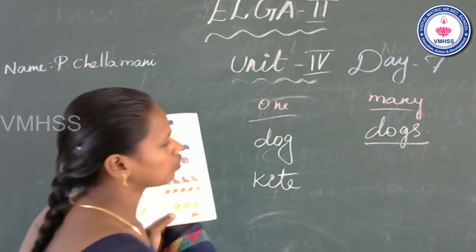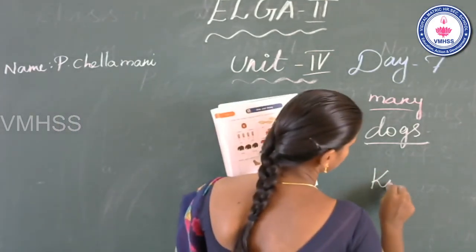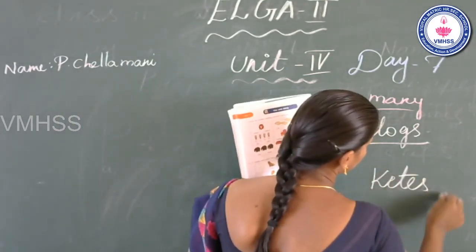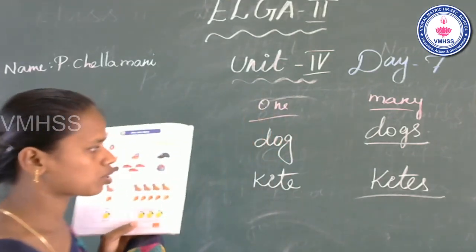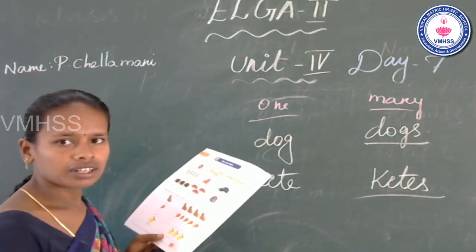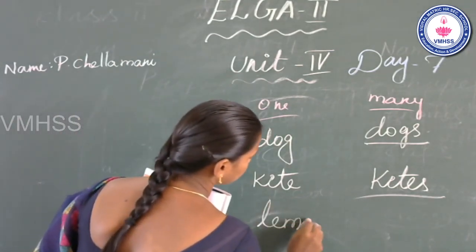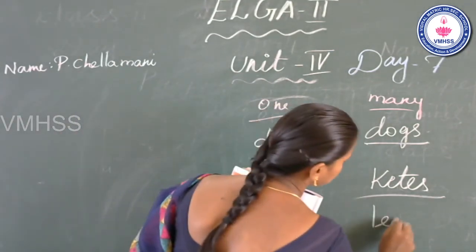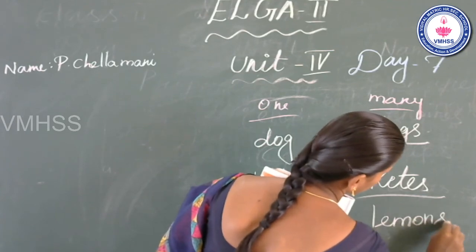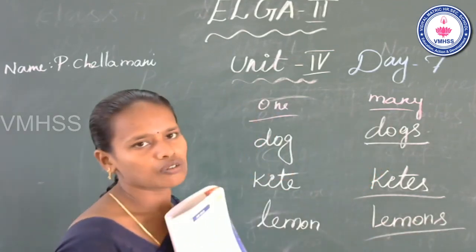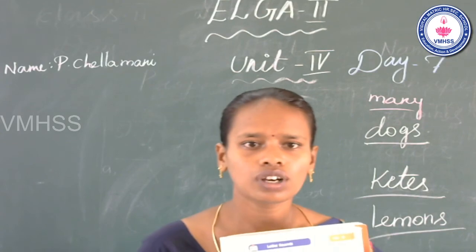Kites. Okay. Kites. Lemon. Lemons. This is plural form. Is it clear? Now go to the next one.